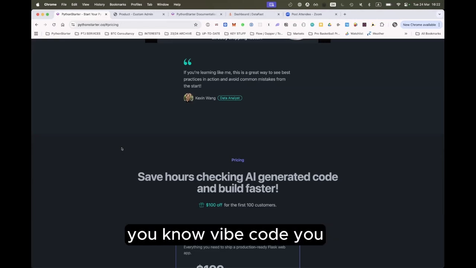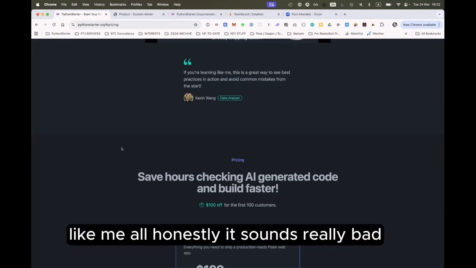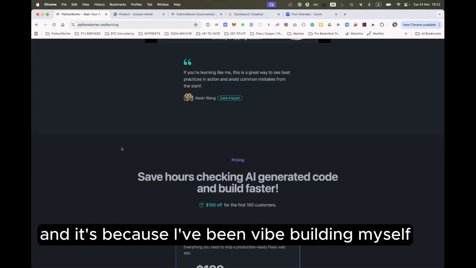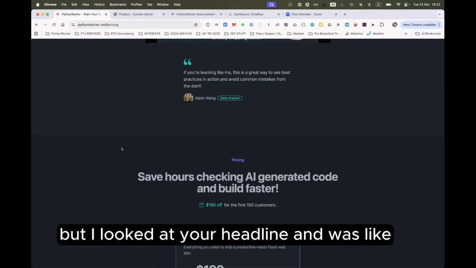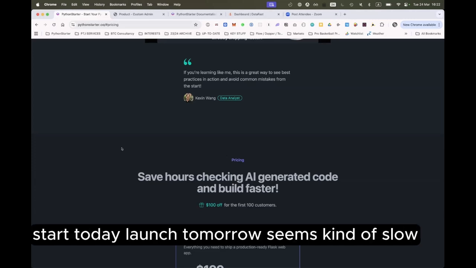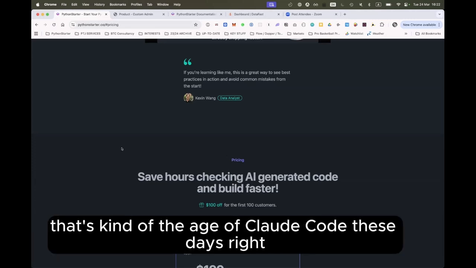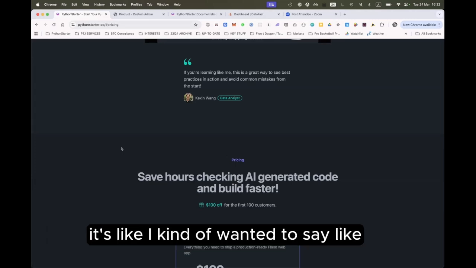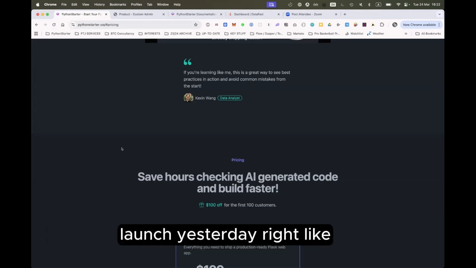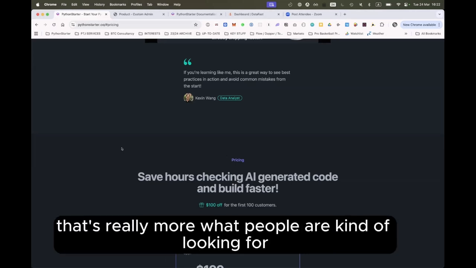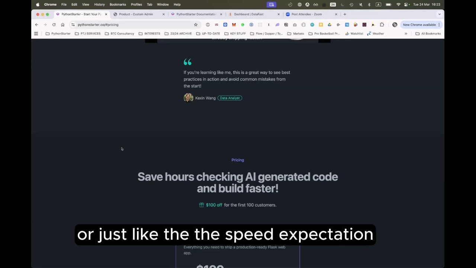Vibe code, honestly, sounds really bad, and it's because I've been vibe coding myself recently. But I looked at your headline, "start today, launch tomorrow", and it seems kind of slow, doesn't it? That's the age of Claude Code these days, right? I kind of wanted to say, "sign up today, launch yesterday", right? In the age of Claude Code, that's really more what people are looking for, the speed expectation.